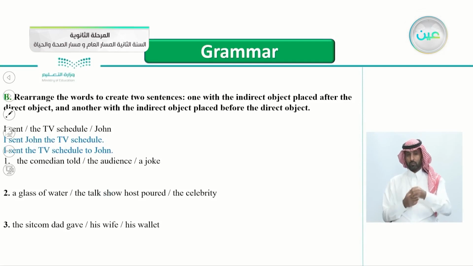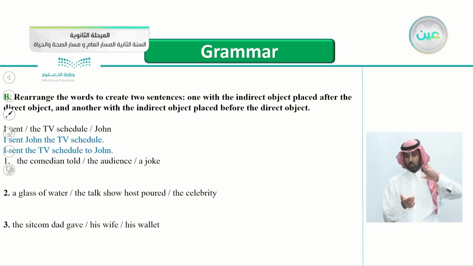Jumping to exercise B, rearrange the words to create two sentences. One with the indirect object placed after the direct object, and the other one vice versa, the indirect object placed before the direct object. The first one here is already done for you. I sent the TV schedule John. You see here, I sent John the TV schedule.